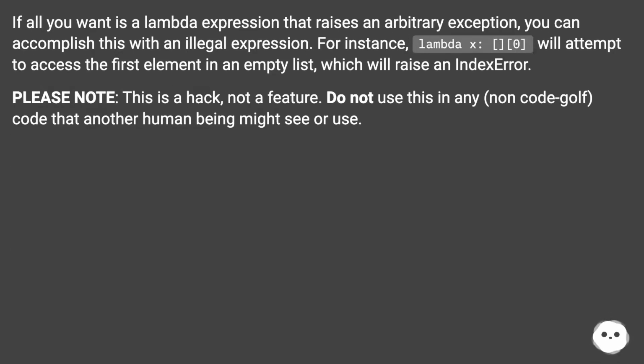If all you want is a lambda expression that raises an arbitrary exception, you can accomplish this with an illegal expression. For instance, lambda: [][0] will attempt to access the first element in an empty list, which will raise an IndexError. Please note, this is a hack, not a feature. Do not use this in any non-code-golf code that another human being might see or use.